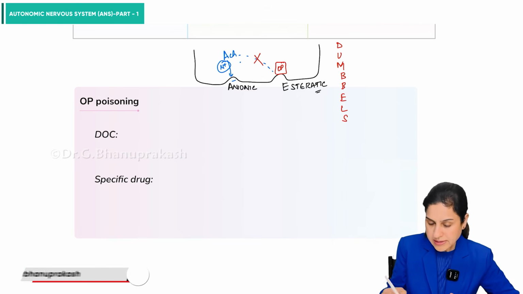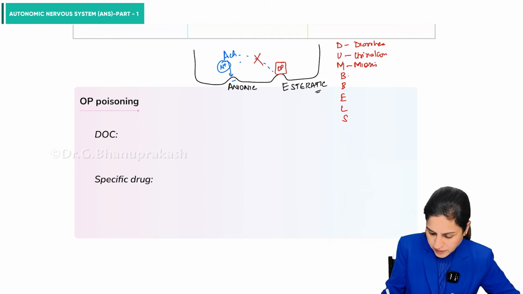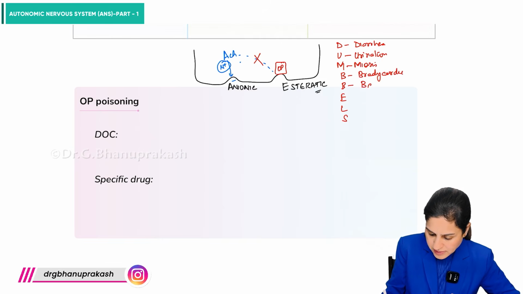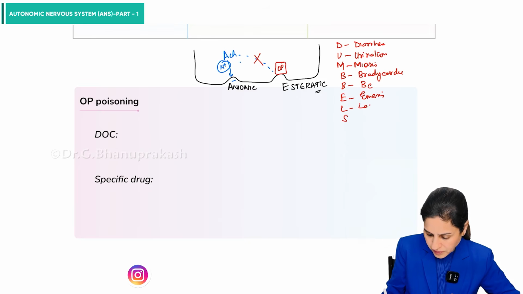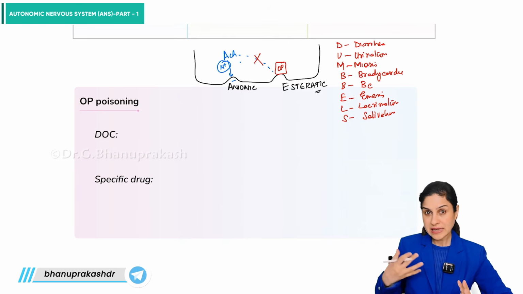Right? So all these symptoms can be seen. So there's going to be diarrhea, increased secretions, urination, miosis, bradycardia, bronchospasm or bronchoconstriction, emesis, lacrimation, and salivation. Right? So all these things you're going to see in an exaggerated form.